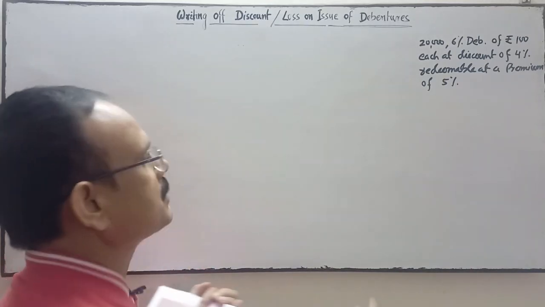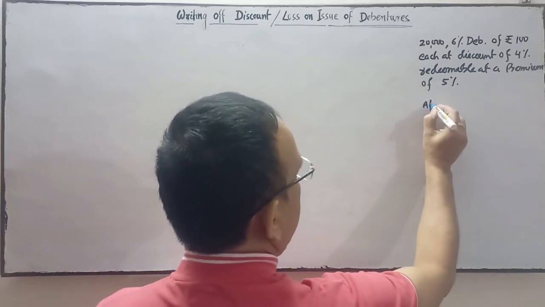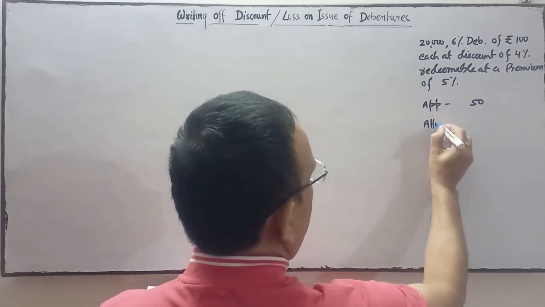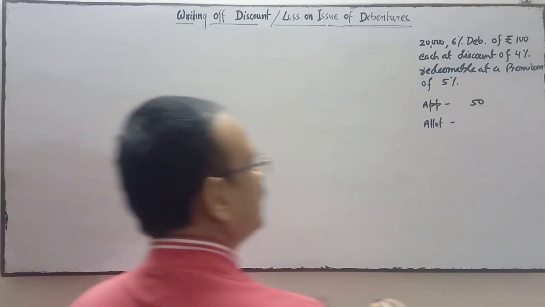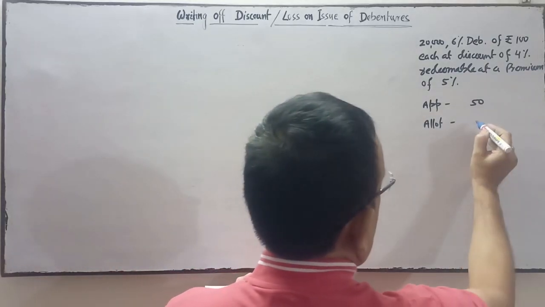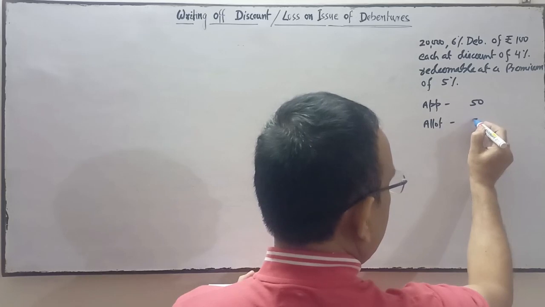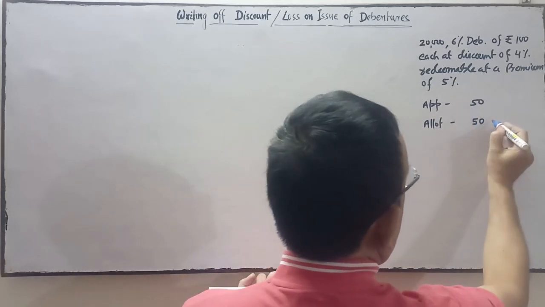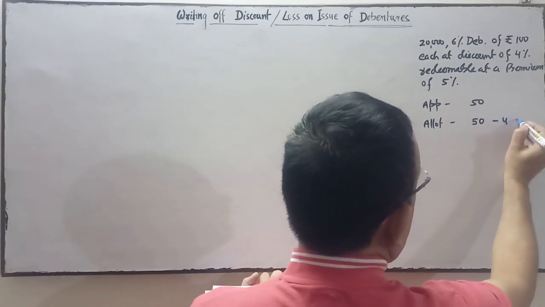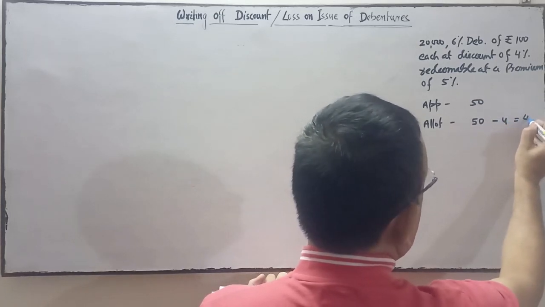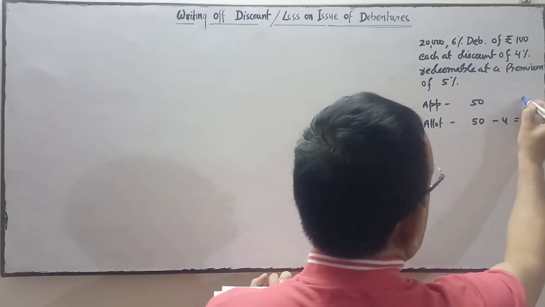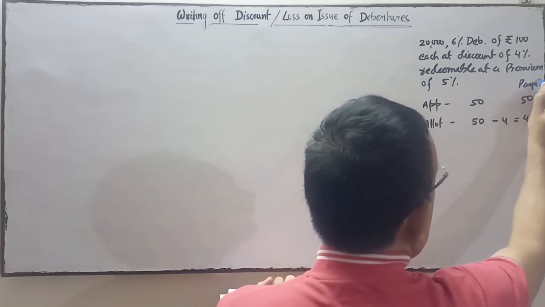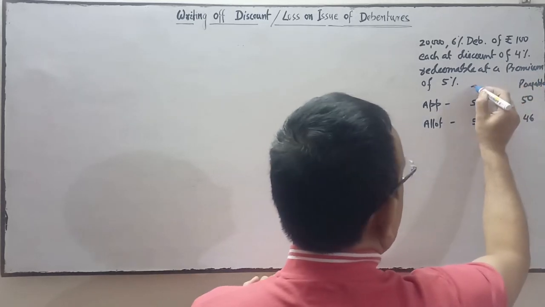The amount payable was as follows: on application rupees 50 and balance on allotment. So on allotment is also 50. After discount 4%, it is 46 on allotment, and this is the payable line, and this is the face value line.